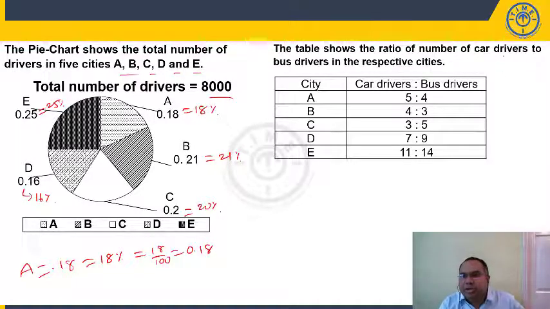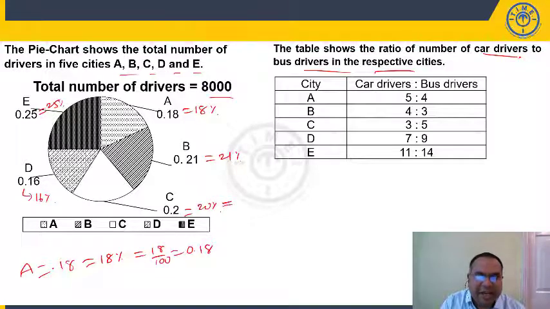And this table shows the number of car drivers to bus drivers in the respective cities, A, B, C, D, E. We also have a ratio of car drivers and bus drivers. Again, students, I am saying this is an easy set. Only thing is that in your rough sheet, you have to write down these values. Once you write down these values, this would become very easy.